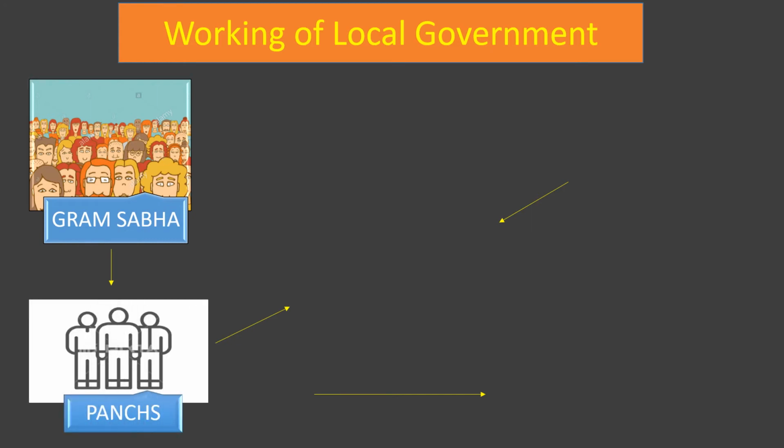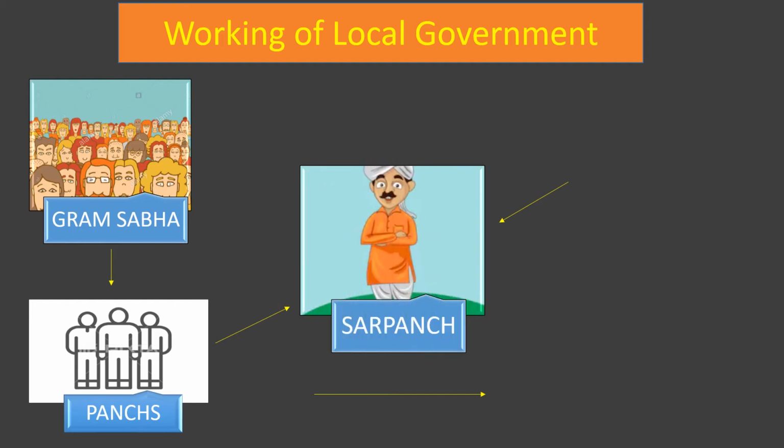So Gram Sabha mainly selects their panches from a particular village. So the representatives of these village people are called the panches, right? These panches are the people who solve the problems of the village people, and the head of these panches or the panchayat is called the sarpanch, or the panchayat president, and he's the man who is elected